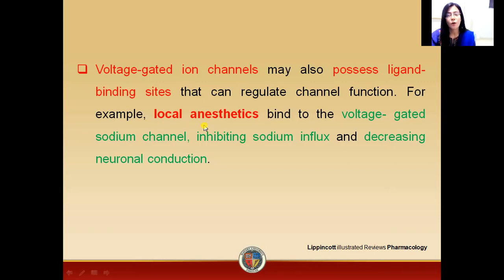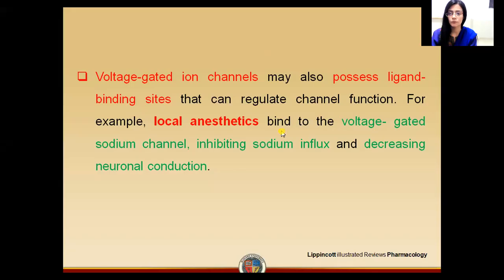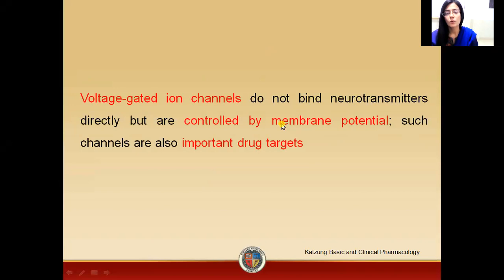For example, if we talk about anesthetics, binding of the anesthetics with the voltage gated ion channel will result in the inhibition of influx of sodium ions. As a result, there will be decrease in neuronal conduction. So basically, membrane potential acts as a control for the voltage gated ion channels.